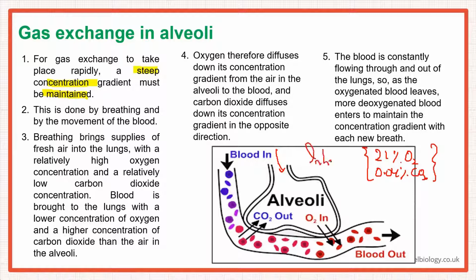So let me write that here. This is inhaled air. And the air that is being exhaled out, right? It contains 16% oxygen and 4% carbon dioxide. So look at the values, okay, and then see, for gas exchange to take place rapidly, a steep concentration gradient must be maintained. So just think about it.